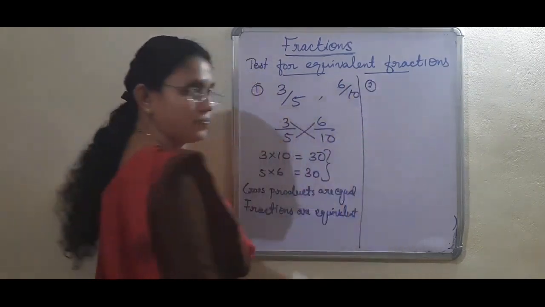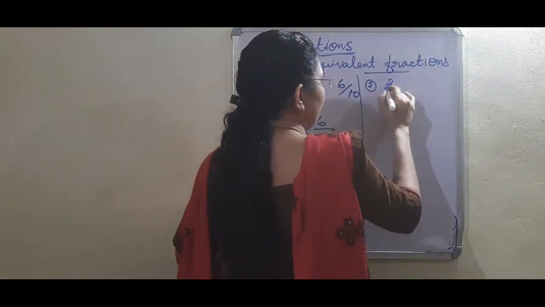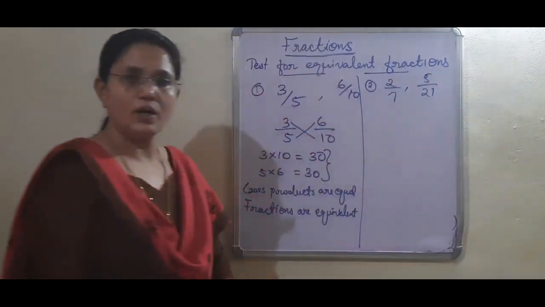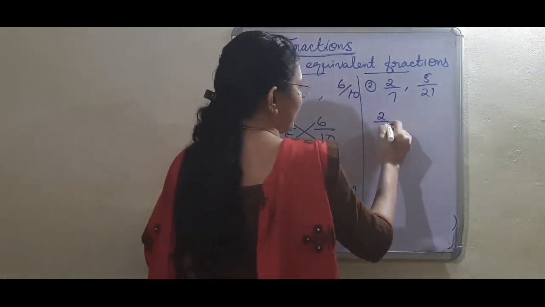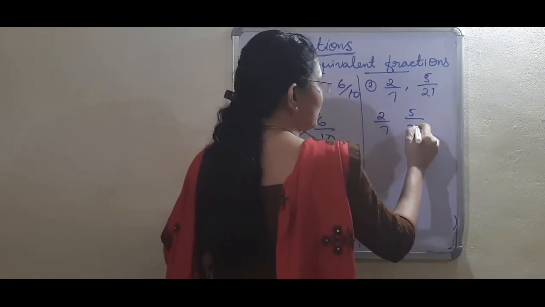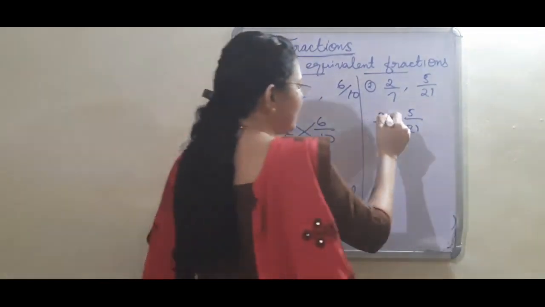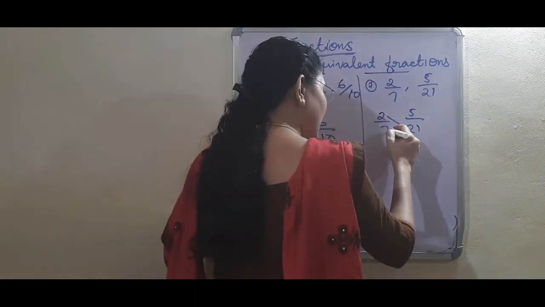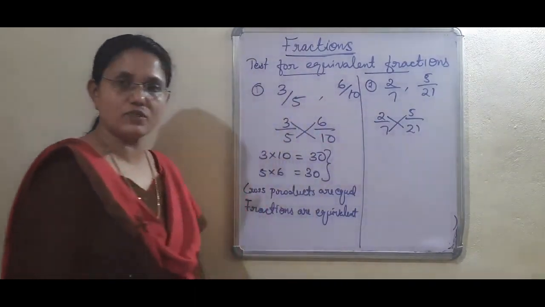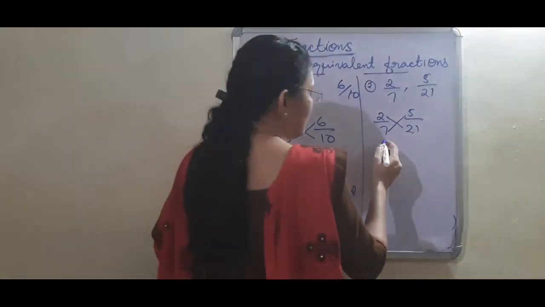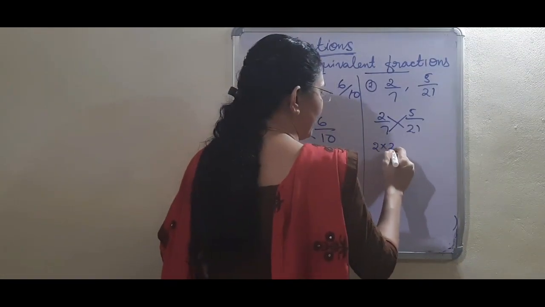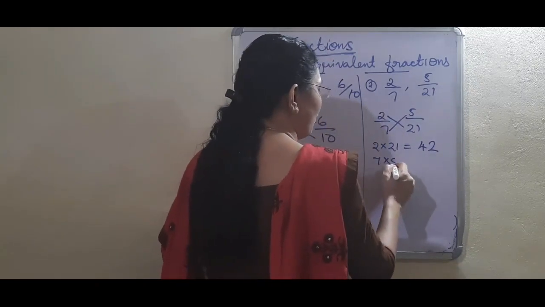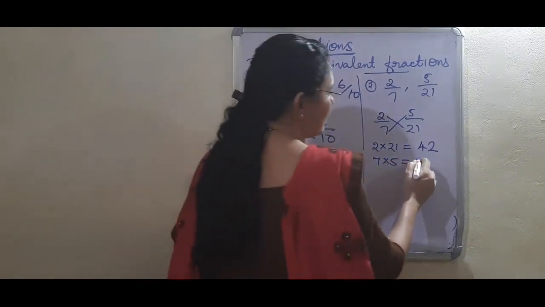Second question for you, it is 2 by 7 and 5 by 21. Look here, first write both these fractions. Then what to do? Multiply the numerator of the first fraction with the denominator of the second fraction, and second, multiply the denominator of the first fraction with the numerator of the second fraction. That is 2 into 21 is 42, and next 7 into 5 is 35.